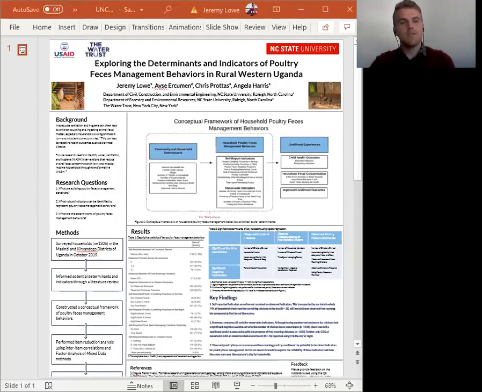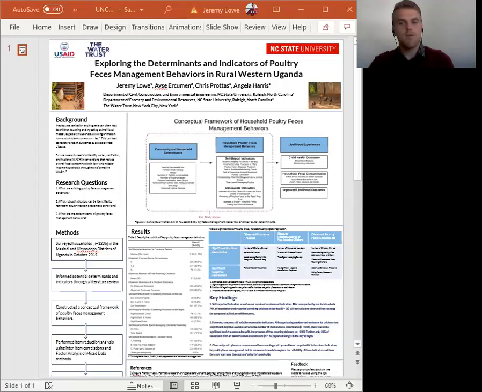The data used in this study comes from a baseline survey of a randomized control trial of a poultry management intervention in rural Western Uganda. We used various exploratory data analysis methods, first starting by developing a conceptual framework of poultry feces management behaviors that was informed by literature review. The indicators in this framework were then vetted using scale development methods, including item reduction analysis and factor analysis. With our most robust indicators, we examined their social determinants for this context using logistic regression.